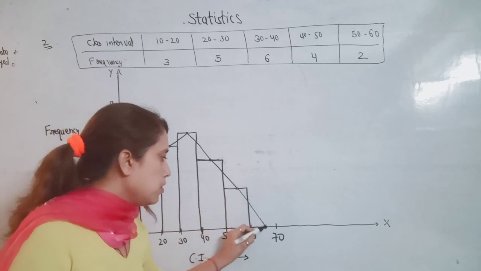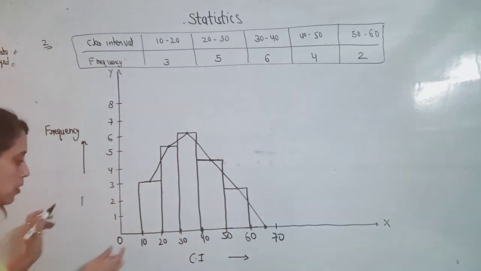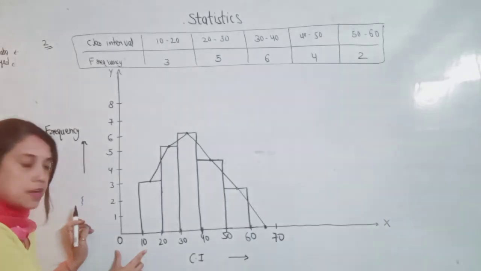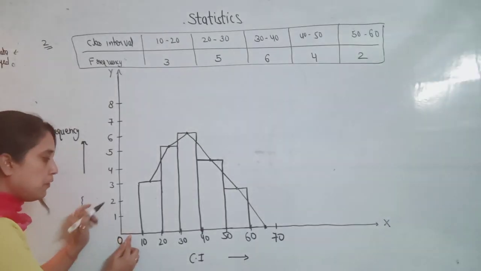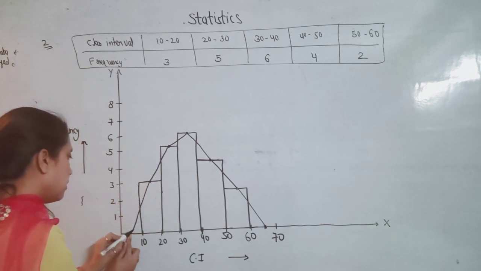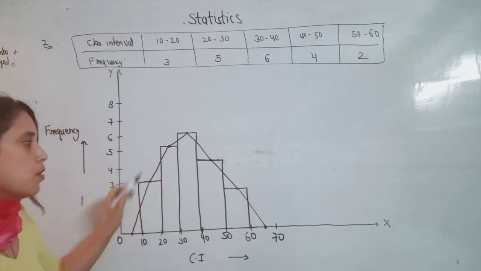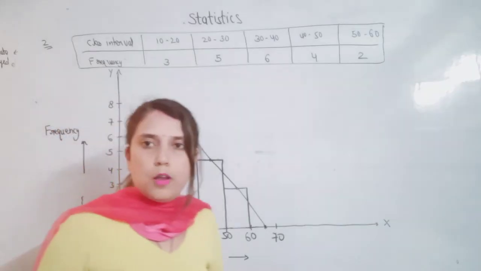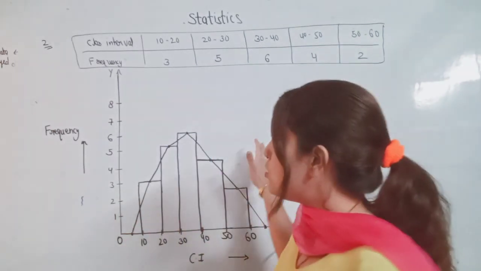Here the gap from 0 to 10 is 10, so the midpoint will be 5, so join with 5. So this is called the frequency polygon by using a histogram.